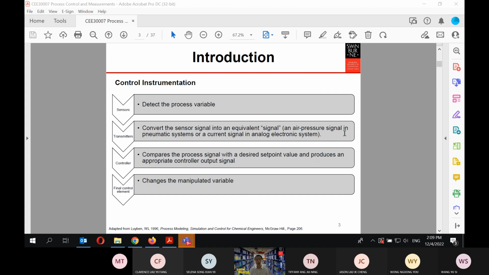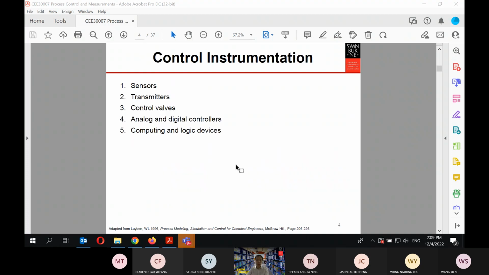Okay, or you can have a current signal in an analog electronic system. So probably in the newer systems, you will have this current signal using an electronic system. The controller will then compare the process signal with the desired set point value and produce an appropriate controller output signal. The final control element then changes the manipulated variables. These 4 are what we're going to get through in today's lecture. Okay, basically all of this. We're going to discuss sensor, transmitter, control valve, analog and digital controller, and computing and logic devices.